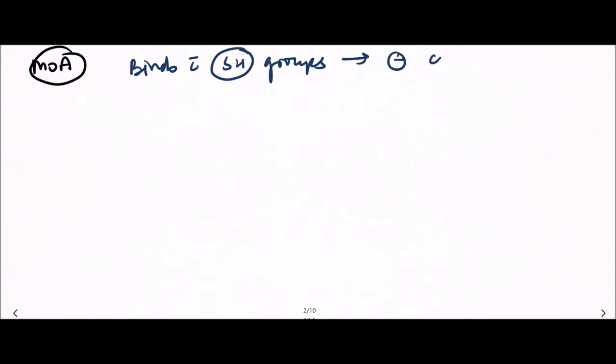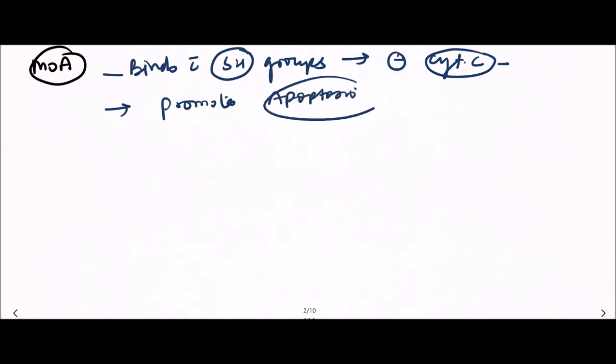First of all, arsenic binds with sulfhydryl groups, and that's why it inhibits cytochrome C. This is the main mechanism of action of arsenic, similar to other metals, and it promotes apoptosis of cells by causing degeneration of anti-apoptotic factors.